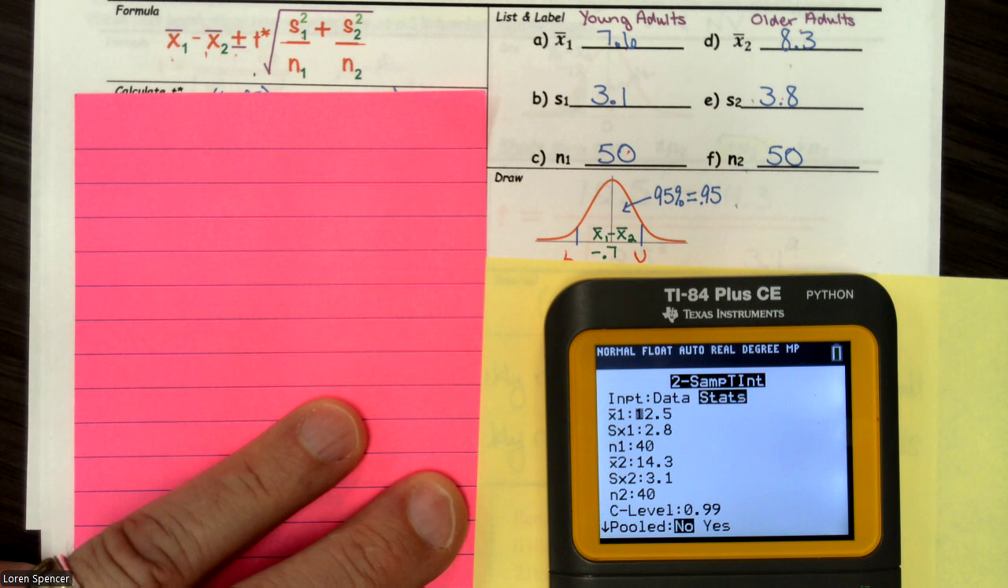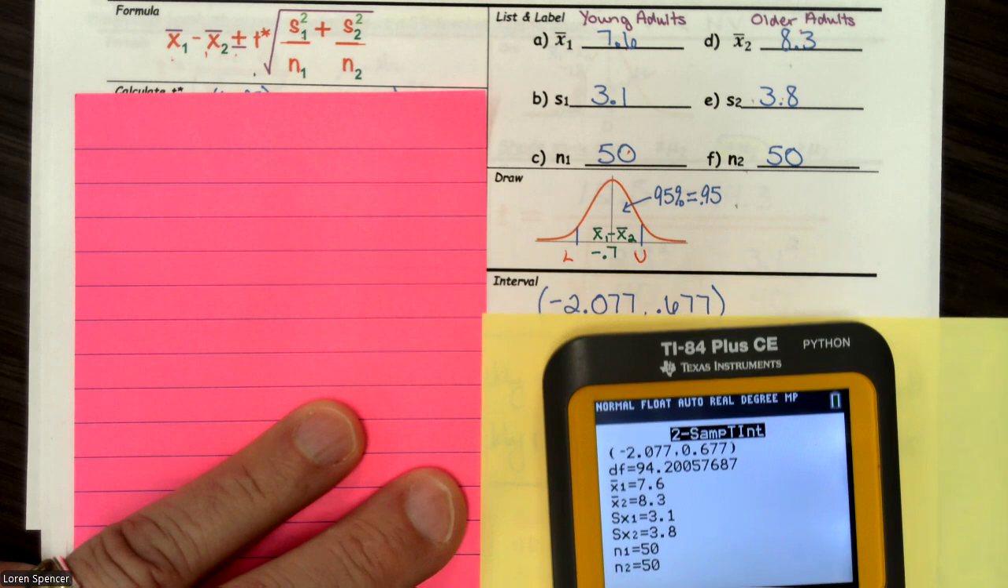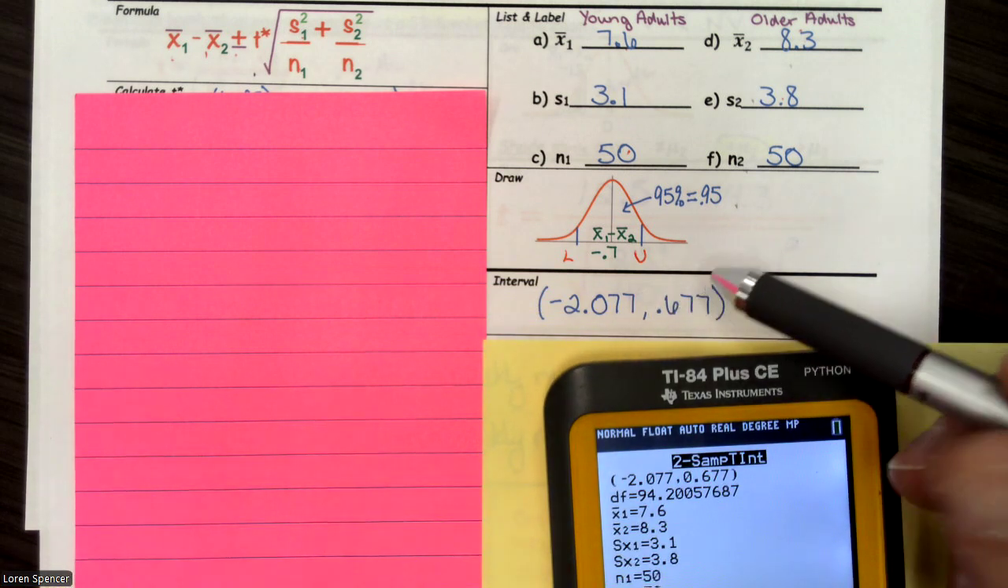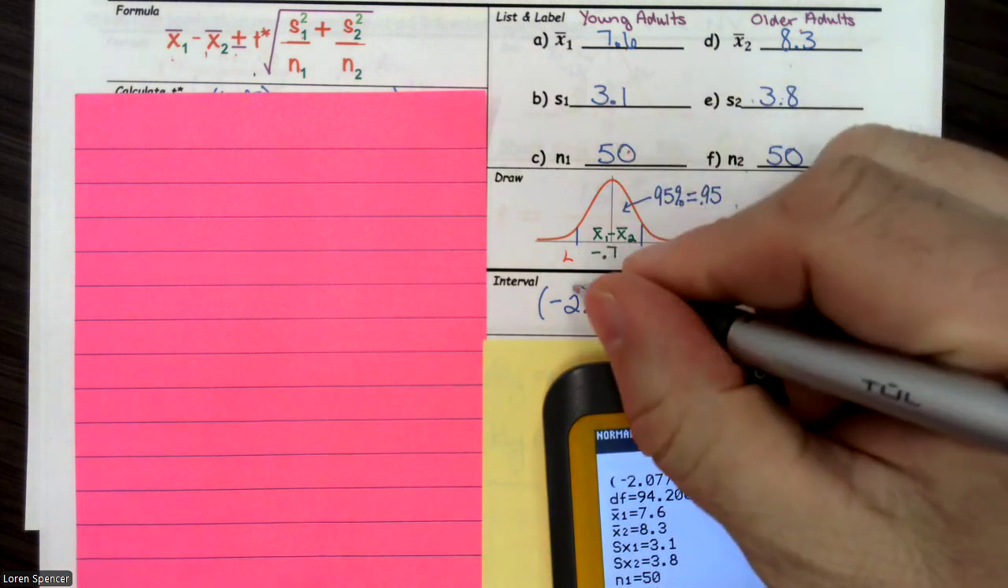And x̄1 is 7.6, standard deviation is 3.1, sample size is 50. x̄2 is 8.3, standard deviation is 3.8 for the older adults, and we have a sample size of older adults of 50. We want a 95% confidence interval, and we never pool in this course. So we end up getting negative 2.077 and 2.677 as our lower and upper bounds.